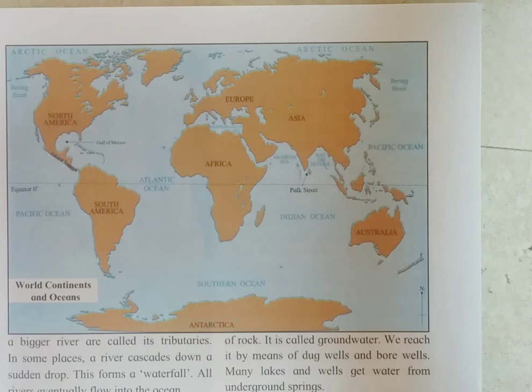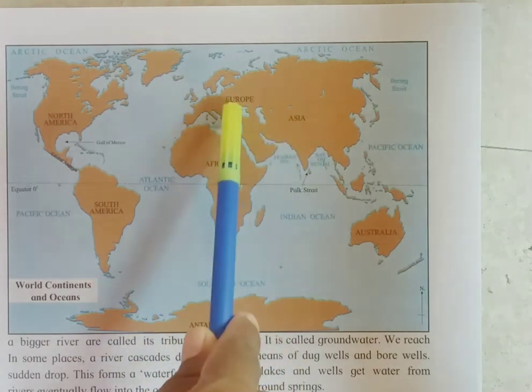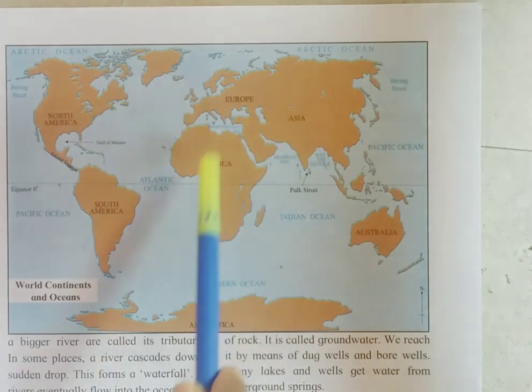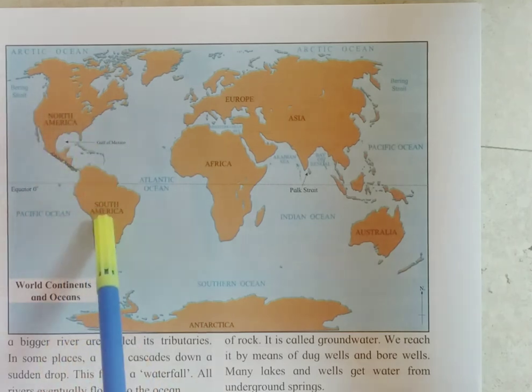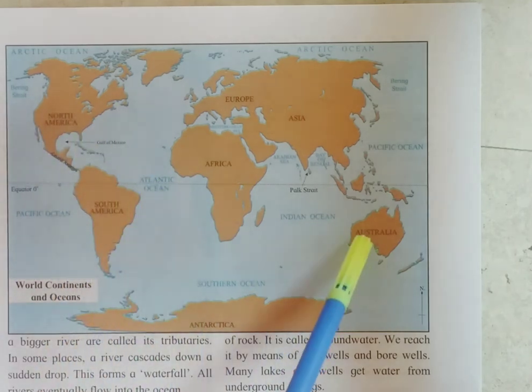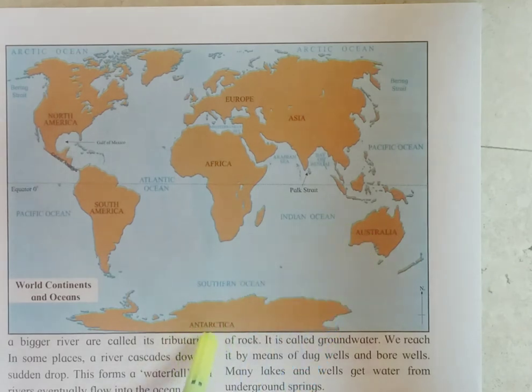We have 7 continents: Europe, Asia, Africa, North America, South America, Australia and Antarctica.